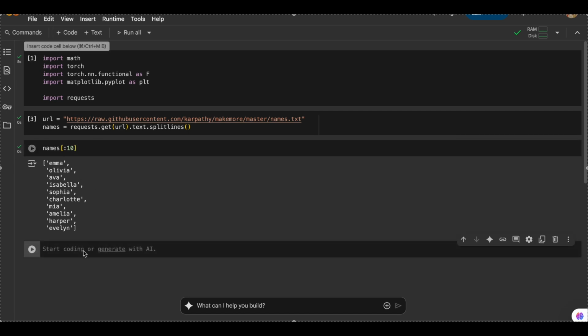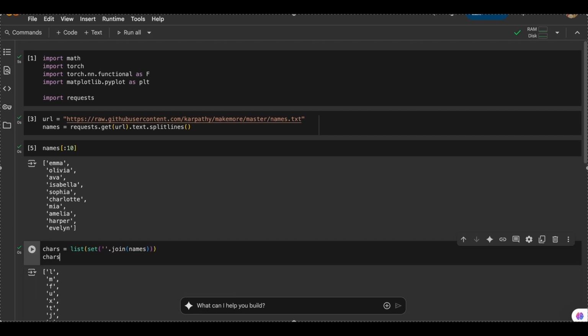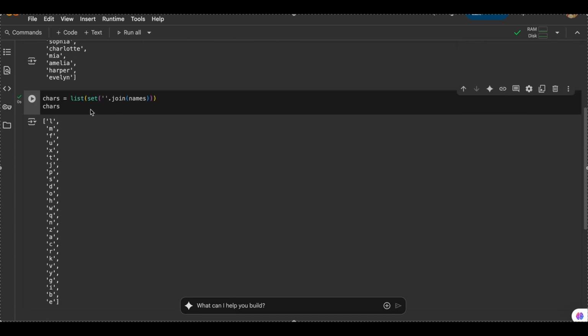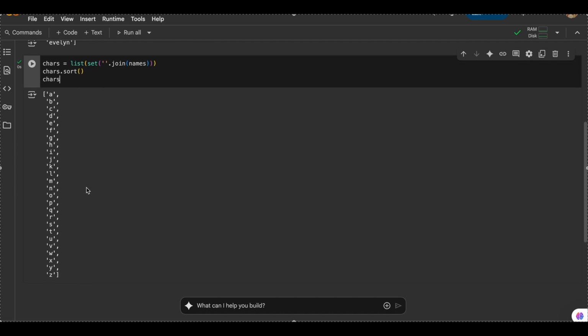So what we'll do here is we'll make a chars variable, or let's say join names, and this entire thing will be a set, a list of chars. Now if we print chars, we'll just get A to Z, but we want this to be sorted, so we use sorted. Now we'll print this. Yeah. So we are getting A to Z in a sorted manner.